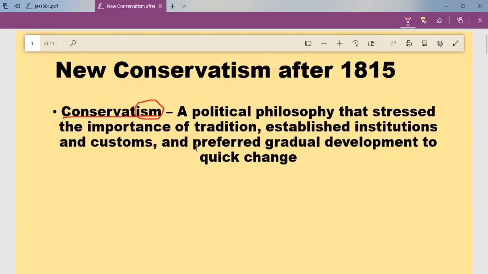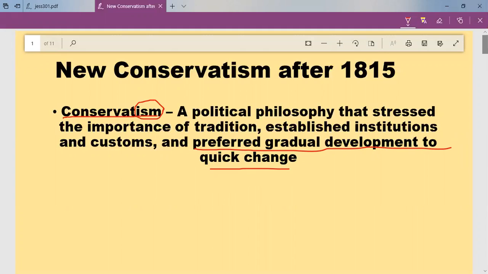And they preferred, or they wanted, gradual development to quick change. They don't want a fast change, they don't want a quick change, they want a slow change. They gave importance to traditional things, a traditional system, a traditional social setup. So such a type of political philosophy or ideology is known as conservatism.